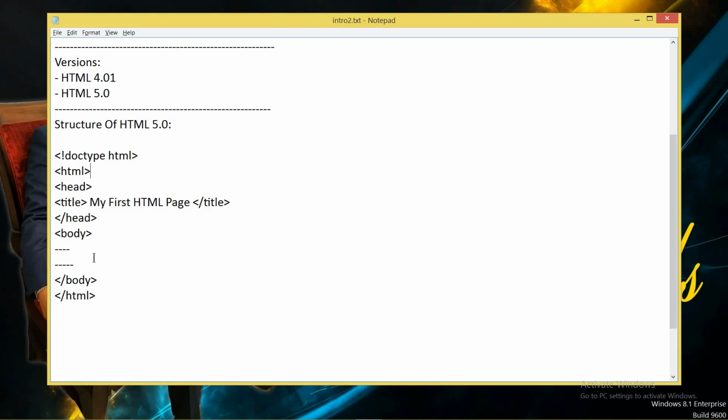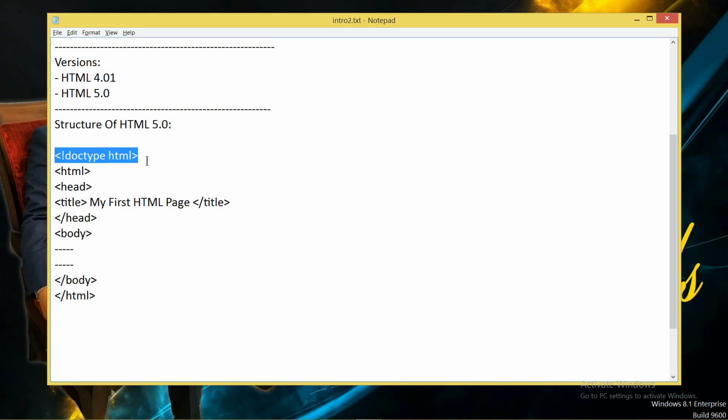See, I just defined 4 tags over here: html, head, title and body. Okay, 4 tags I used. This is the opening tag, this is the closing tag. It means these are paired: opening, closing, opening, closing, and opening and closing. Okay, this is the basic structure of your tags in HTML 5.0.